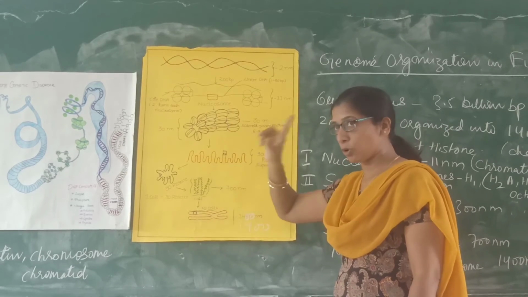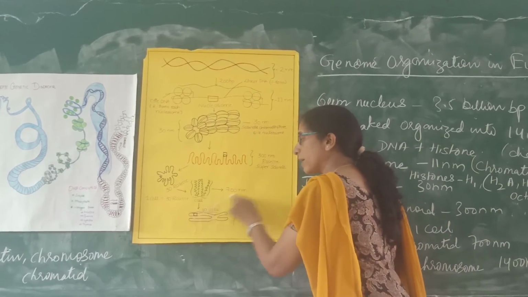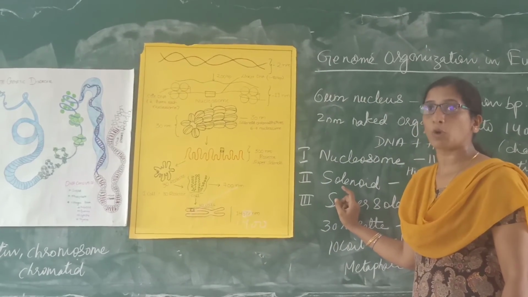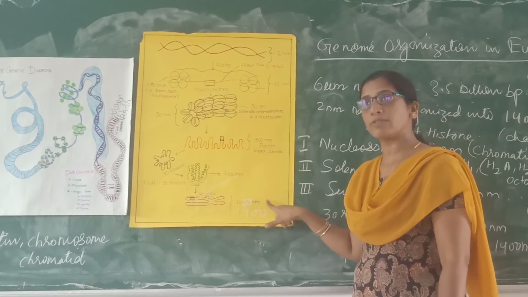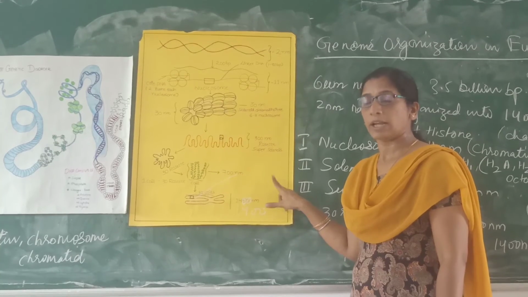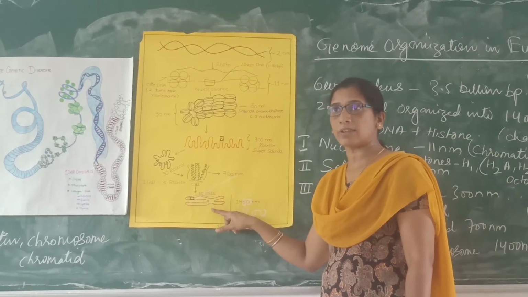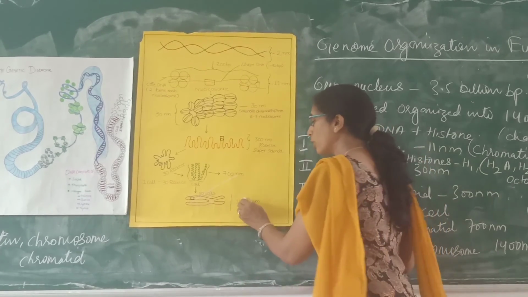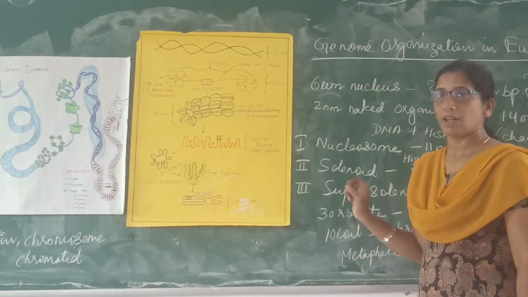So those turns, 10 coils, make one chromatin. It increases the diameter to 700 nanometer. In a metaphase chromosome, how many chromatids are there? There are 2 chromatids, so those 2 chromatids make 1400 nanometer. It's not 450, it is 1400 nanometer.